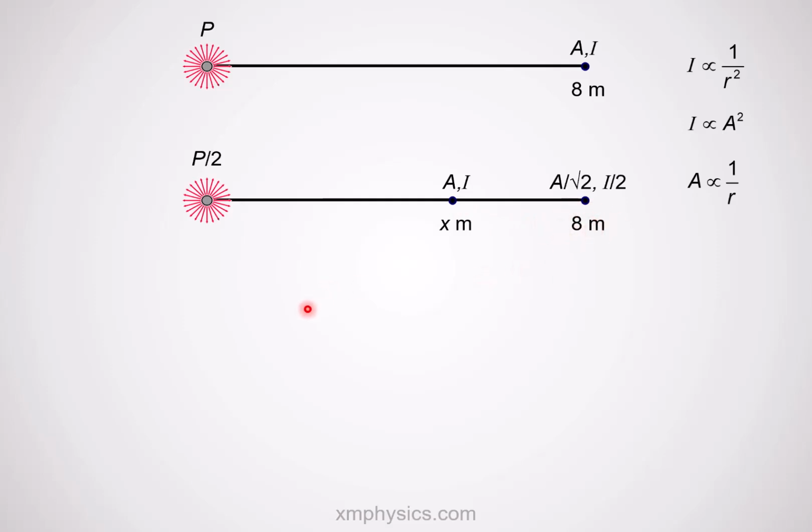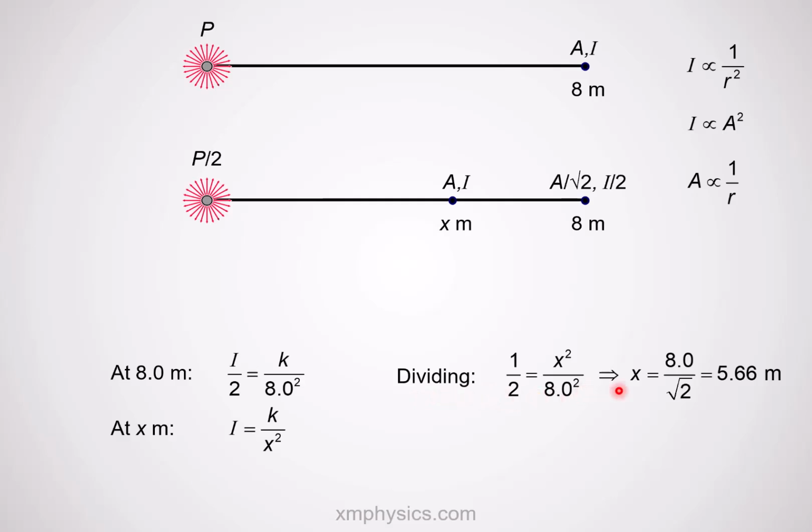But let's do it slowly, yeah? So let's apply this relationship onto this point and this point. So at this point, the intensity is I over 2 and we can equate it to K over 8 meters squared. At this position, the intensity is I and we can equate it to K over the unknown x squared. Do the divide. Sure enough, x is 8 meters divided by root 2. So in this approach, basically we use the I is proportional to 1 over r squared relationship to solve everything.